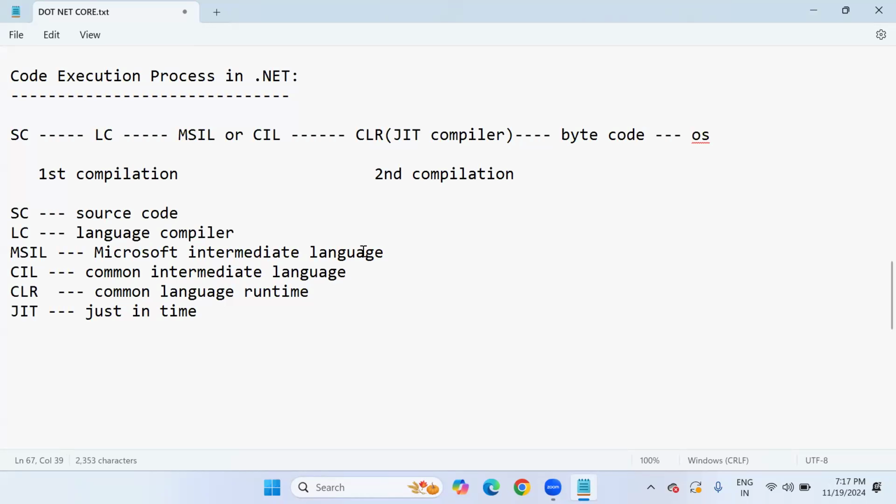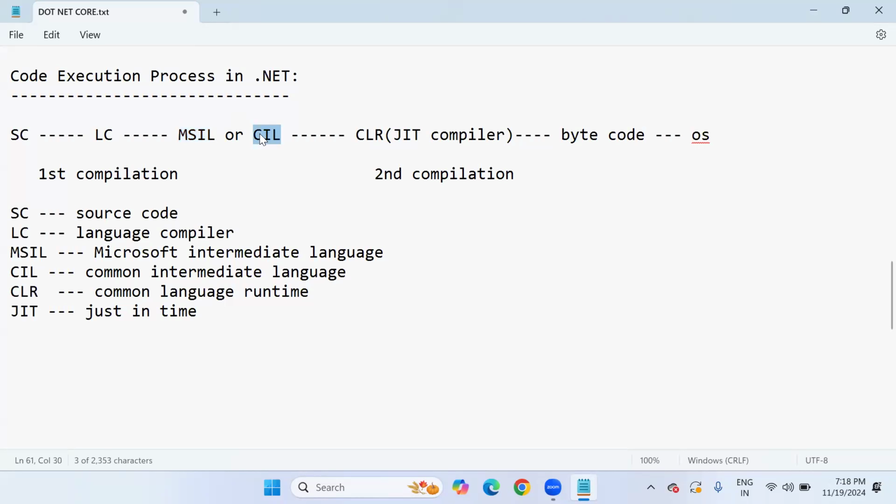Once again, I'll explain quickly. Whatever logic we write in the Visual Studio editor is source code. Before compiling, the code is source code. That source code is compiled by the language compiler, which produces MSIL code. This is Microsoft Intermediate Language or Common Intermediate Language. This is not system understandable code. It is only framework-related code that is generated.